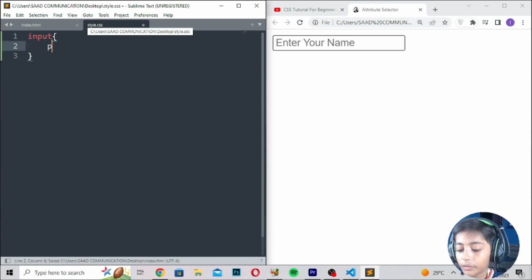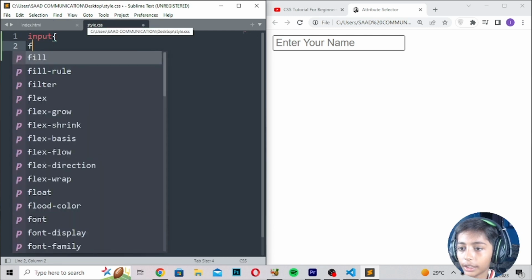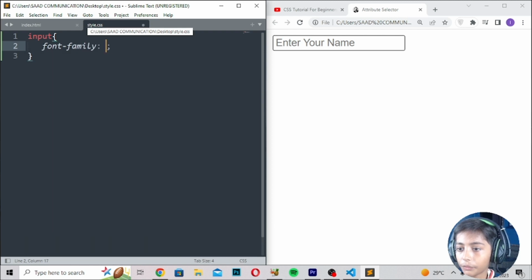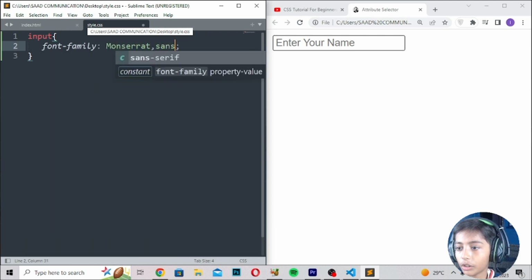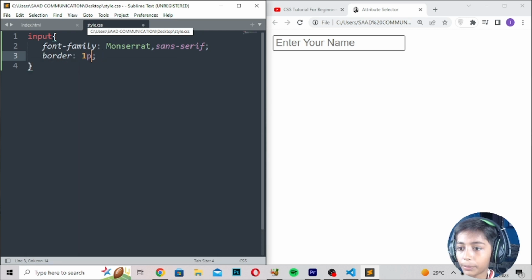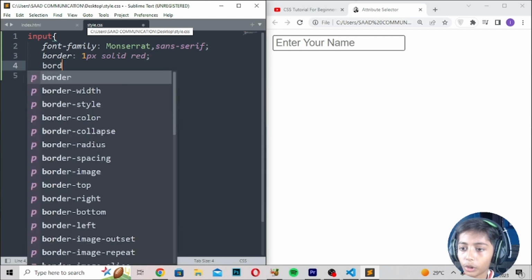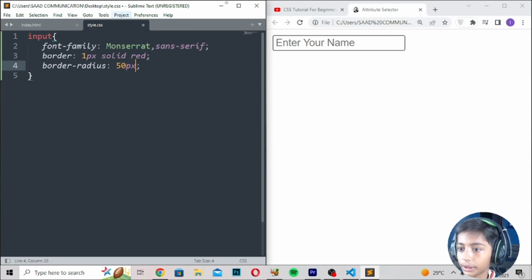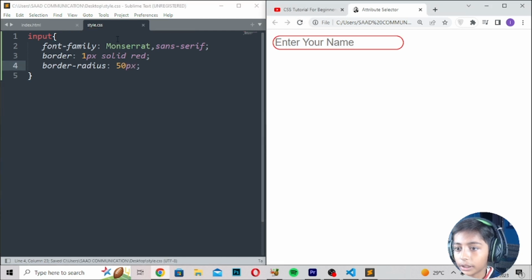And here first of all you can write font family should be Montserrat, sans serif, border should be 1 pixel, solid should be red, and here I will write border radius 50 pixels, save, refresh.